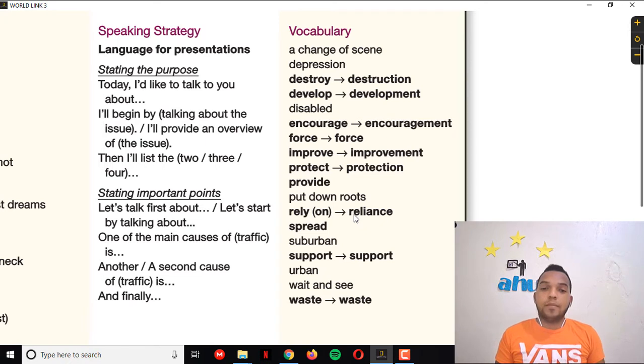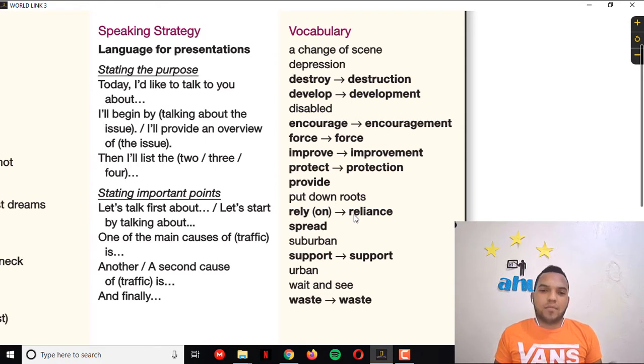Suburban, remember, is outside of the city. We could say the countryside and all of those places. And the urban, that is the other, is the city, the town. We used to say the capital. Support is like when you help another person to do something, something specific they want to do. Just support it.